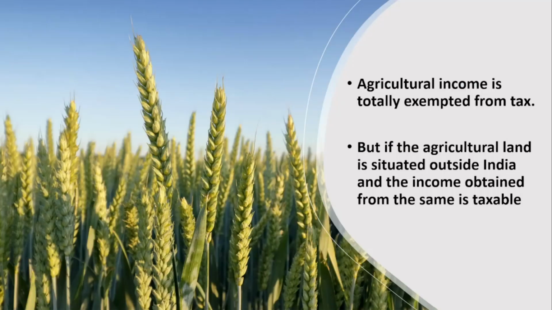Next, the agricultural income is totally exempted from tax, because we are in a country like India. It is an agro-based country, so we are mainly dependent on agriculture. So in the IT Act, it is said that for the agricultural income earned in India, the tax is totally exempted. You need not pay any tax. The farmer need not pay any tax for the agricultural income.